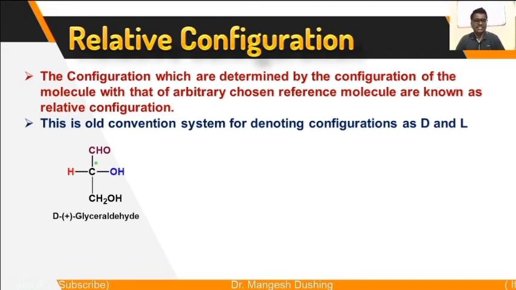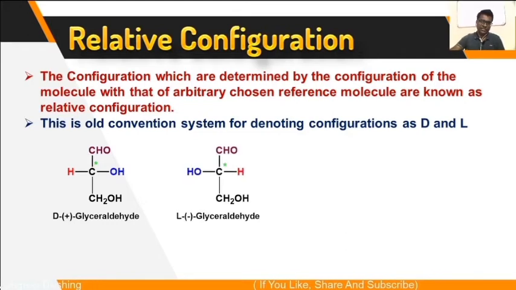Generally, D-glyceraldehyde is used as the reference molecule. This is the structure of D-glyceraldehyde, the Fischer projection formula. This is the chiral center. If this OH is towards the right hand side, then it is called D-glyceraldehyde. This is the reference molecule, and by using it you can determine the configuration of other molecules. But if this OH is towards the left hand side, then it is called L-glyceraldehyde.